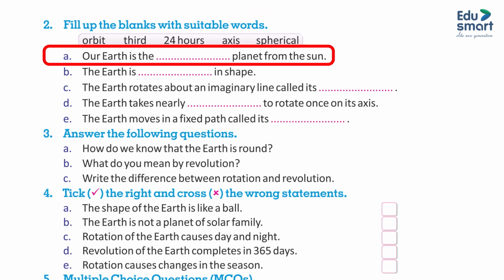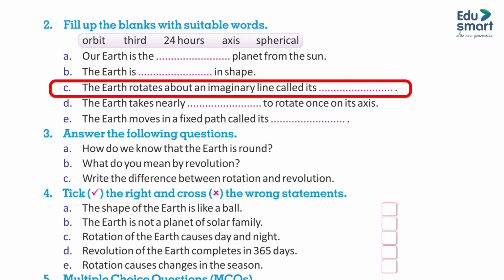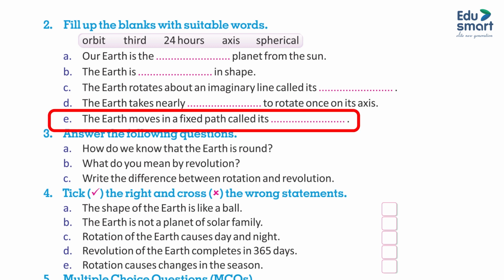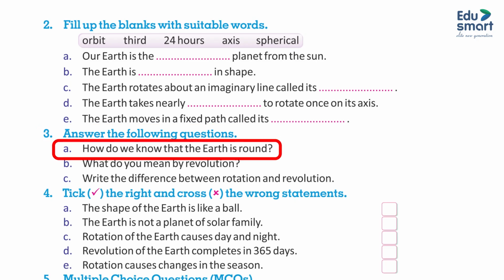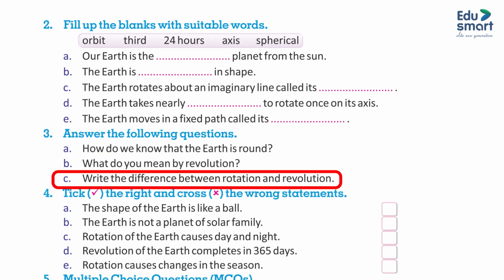A. Our earth is the dash planet from the sun. B. The earth is dash in shape. C. The earth rotates about an imaginary line called its dash. D. The earth takes nearly dash to rotate once on its axis. E. The earth moves in a fixed path called its dash. 3. Answer the following questions. A. How do we know that the earth is round? B. What do you mean by revolution? C. Write the difference between rotation and revolution.